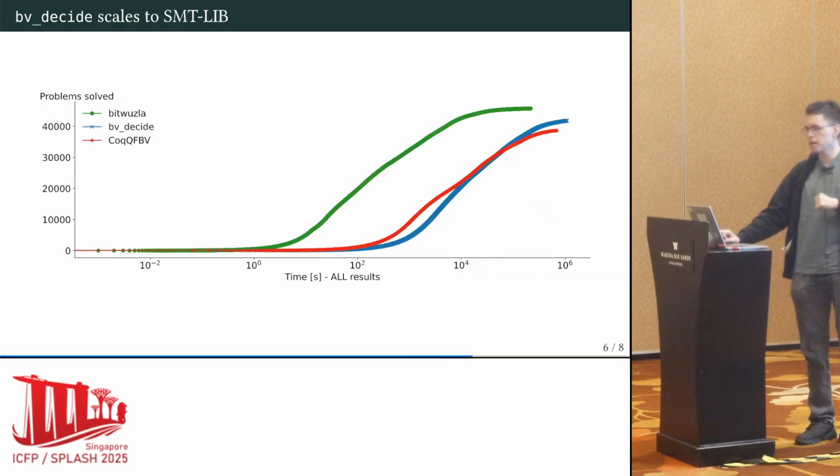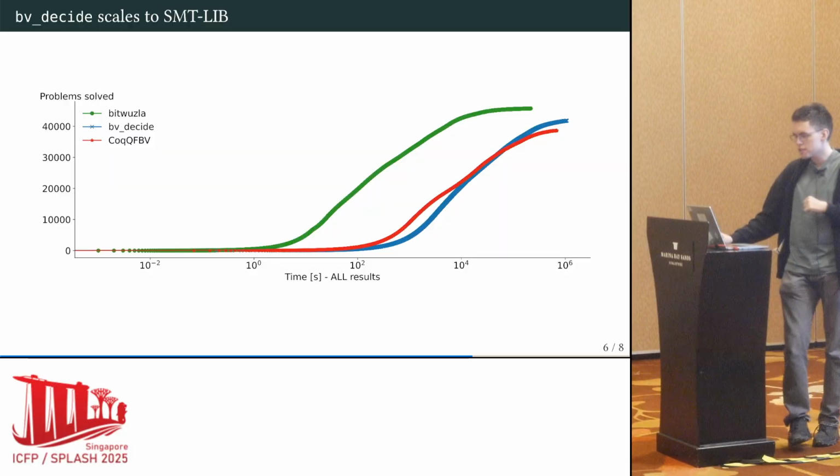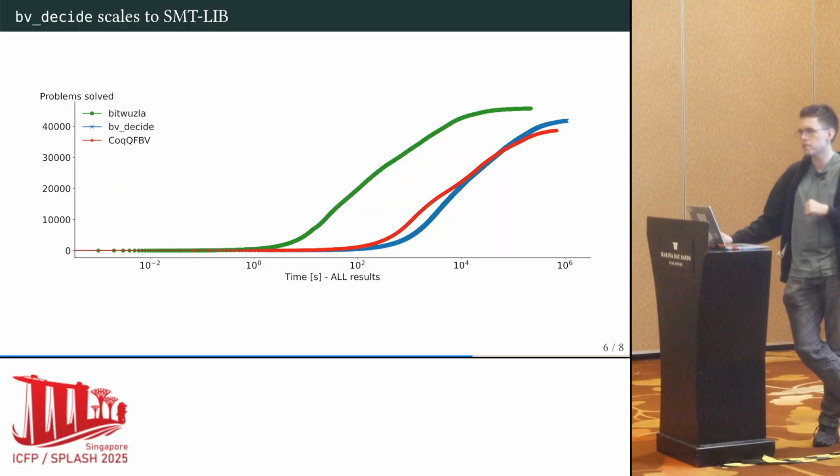So then we went further and took all 46,000 problems of bitvector logic in SMT-LIB, and we compared it on bv_decide as well. And we took in a third tool called CoqQFBV. CoqQFBV is also a verified SMT solver, but it has no ability to interact with Lean. So it's written in Coq and Isabelle, and then extracted out into OCaml, and it runs as a separate binary. It's no tactic or anything like that. It's a normal SMT solver, if you wish. And we managed to outperform CoqQFBV by a few thousand problems.